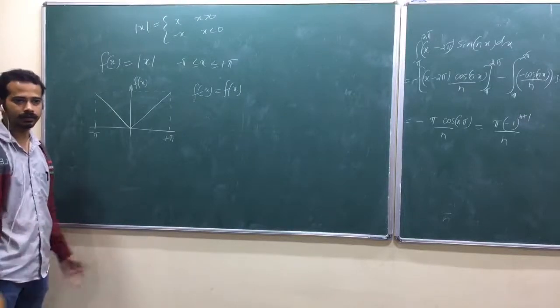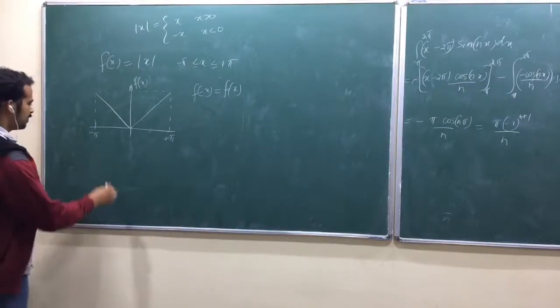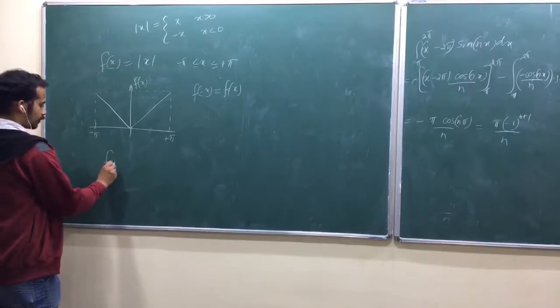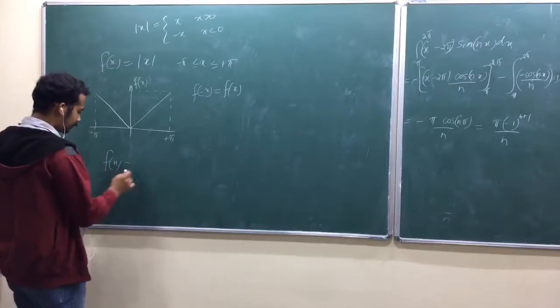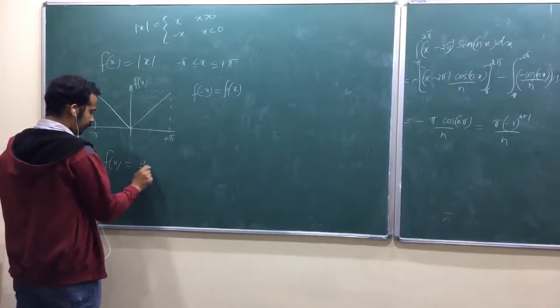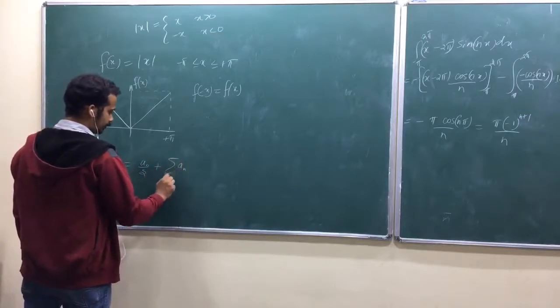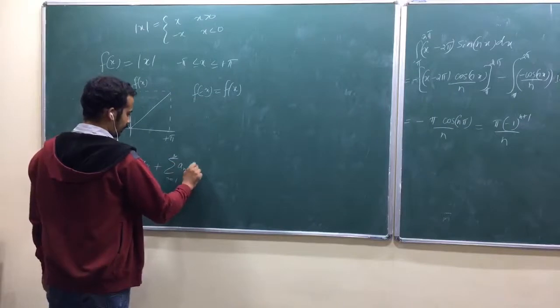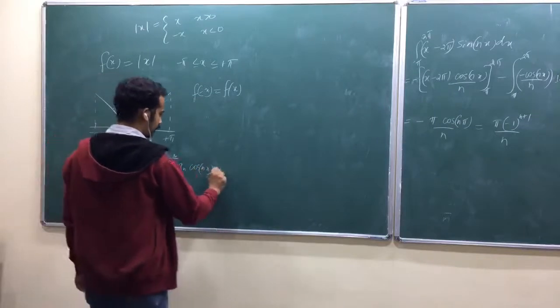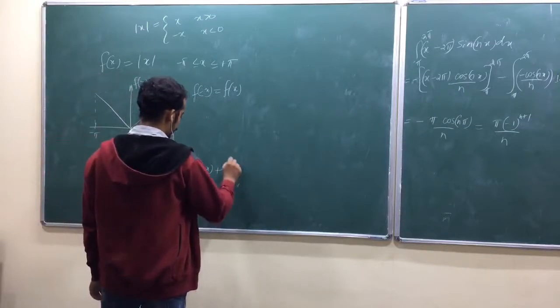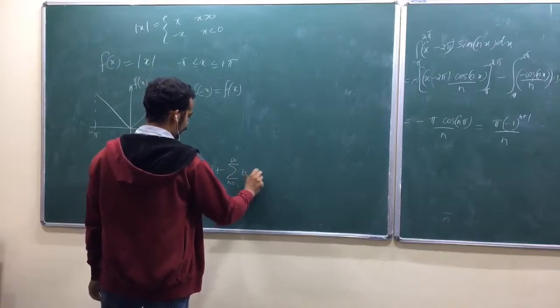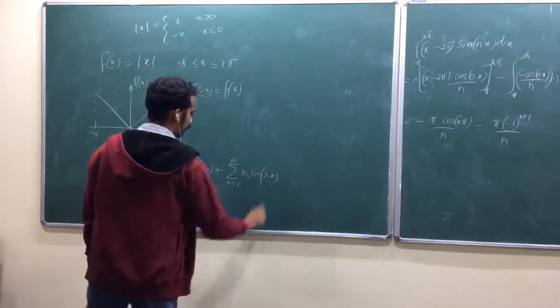A constant is an even function, you can call it like that. Now, f of x is equal to a naught by 2 plus summation over a n cos n x plus summation over b n sin n x. Is that okay?